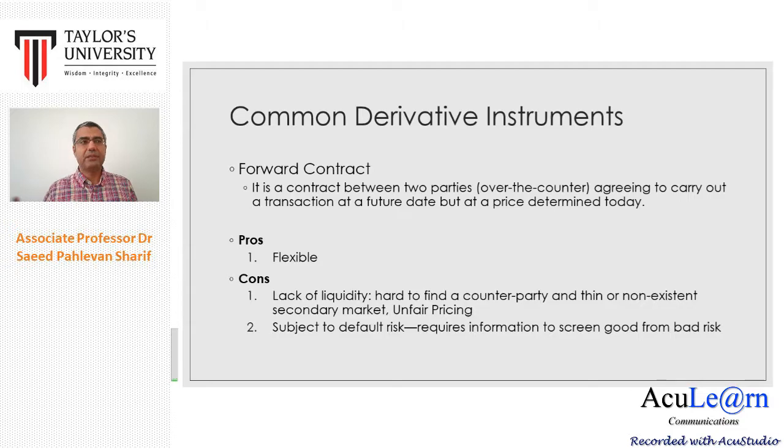Or on the other hand, let's say that the chicken price dropped to 1 ringgit per kilo, then KFC would say, hey, why should I follow this contract and buy chicken from the farmer at 10 ringgit per kilo? I will go to the open market and buy it at 1 ringgit per kilo. So I save a lot. So I don't care. I'm a small farmer, I have good lawyers, so okay, I don't care about it. So this is another problem of forward contracts. So in the next video, I will tell you about futures contracts.